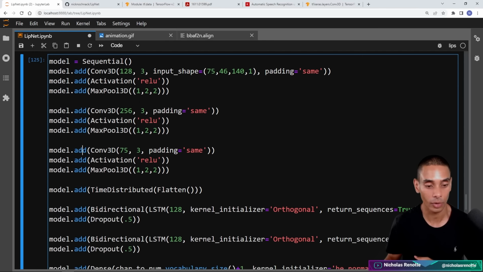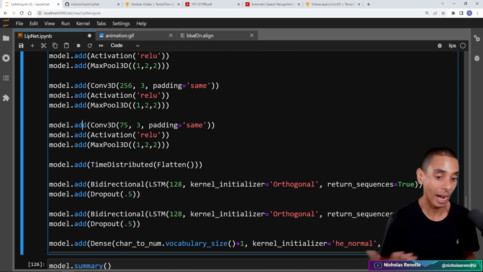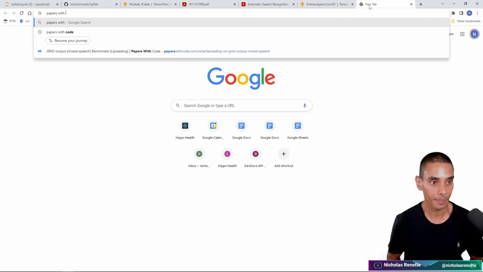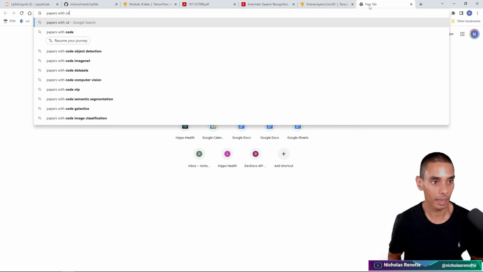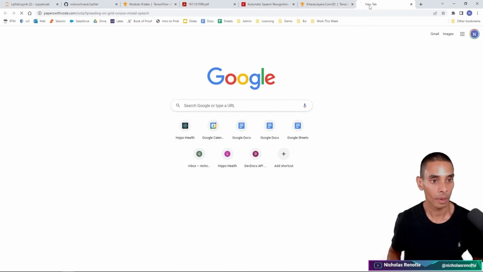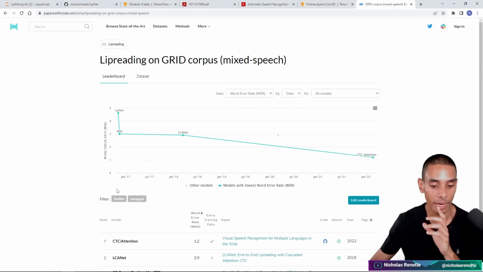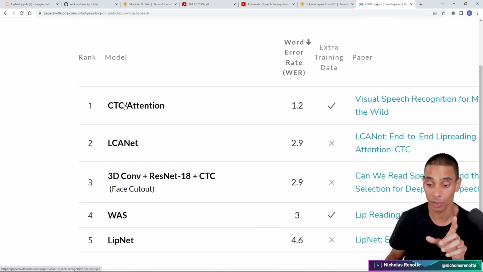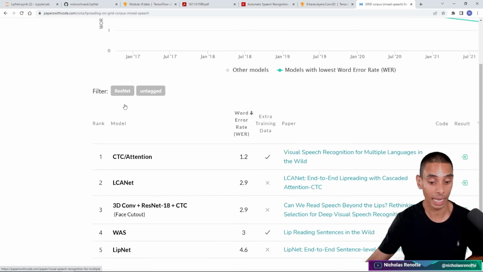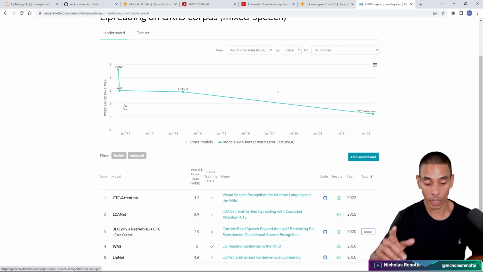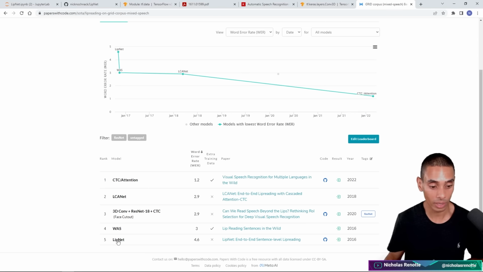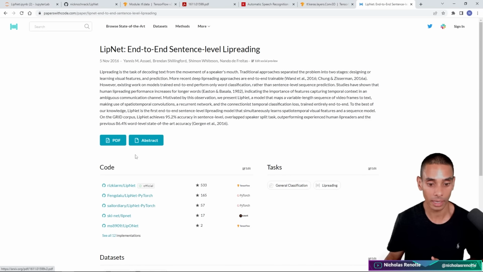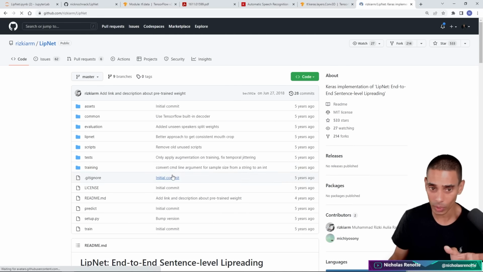So again, you can step through this, you can tweak it if you want. If you come up with a better architecture, by all means, do let me know. I actually saw on Papers with Code, for the GRID corpus, that somebody might have already built it using attention. I haven't taken a look at this, but you can see they've got a CTC attention model, which would be really, really interesting to take a look at. If you wanted to go and dig into that, by all means, do take a look. There's also this model here, which was on GitHub. This was the official model.